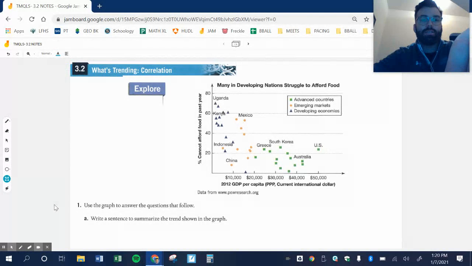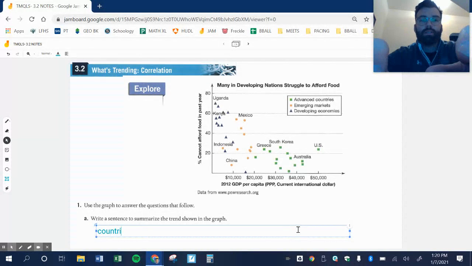If you look at this graph, you're going to see countries with the lower GDP per capita have a higher percentage of people that cannot afford food. And the people in the countries with the higher GDP have a lower percentage. So I'm going to say something like that, along those lines.